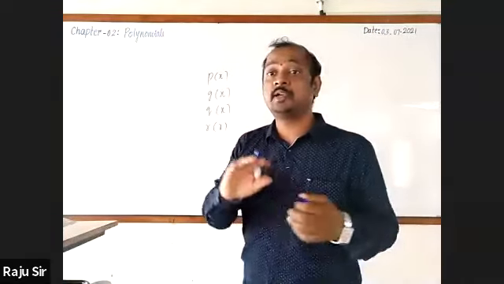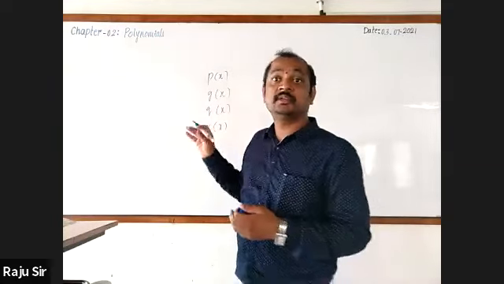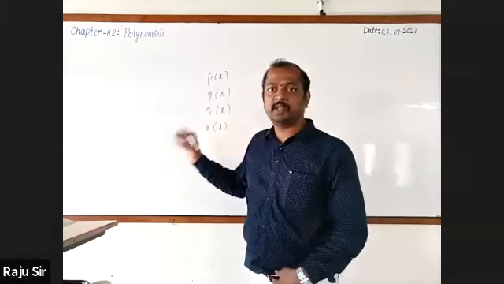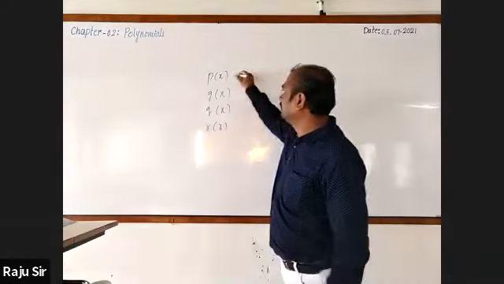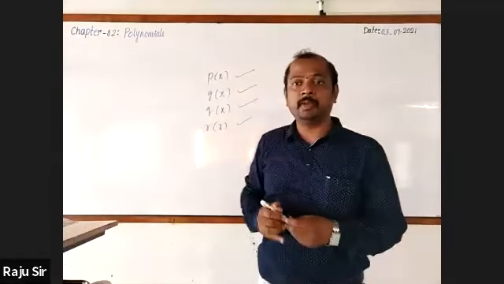Remainder, not reminder. It is not a clock to remind you. It is the remainder, the left polynomial, the remaining polynomial. Dividend, divisor, quotient, and remainder.